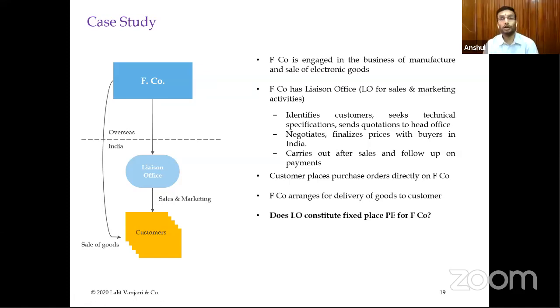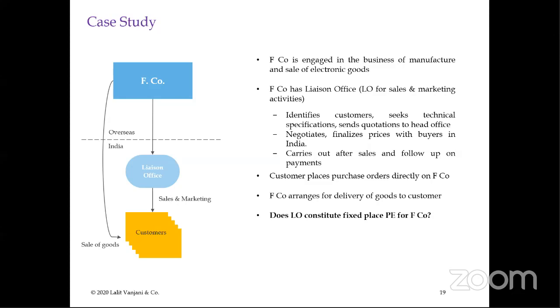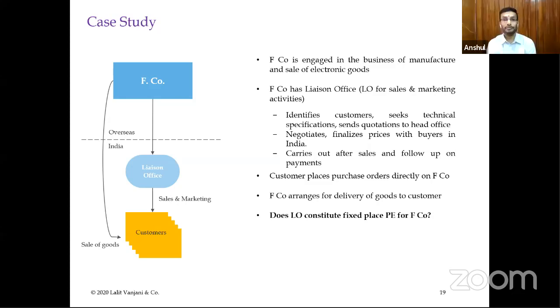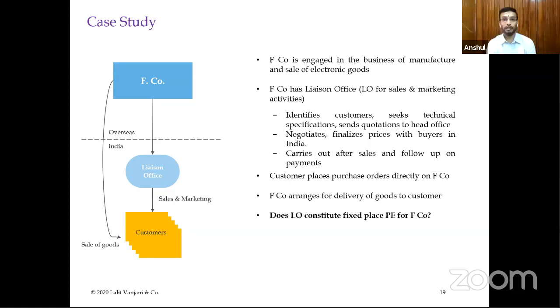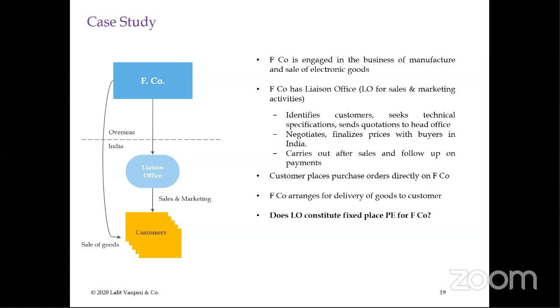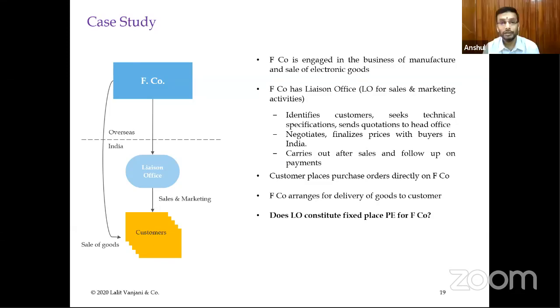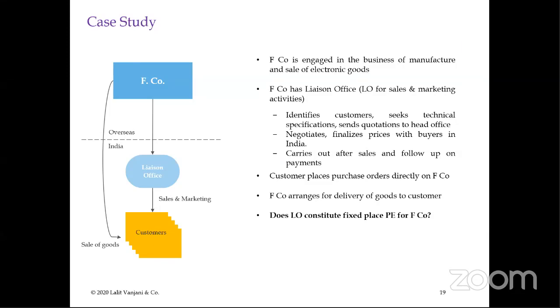It seems to be a PE. Now, what are your arguments in favor of the tax department? Negotiating, finalizing prices. Right. They are negotiating, finalizing the prices with the buyers in India. So they are playing a principal role in concluding contracts. Any other point? Yeah, Kavindra. Hi, Anshul. The only fact is they are also following up with payments. Okay. So that also gives us a strong thing, no? That it's a PE.